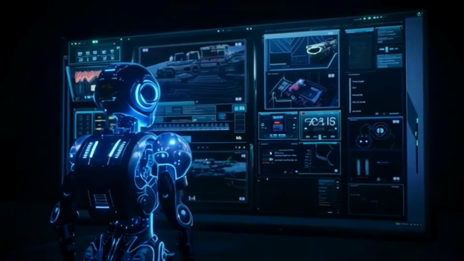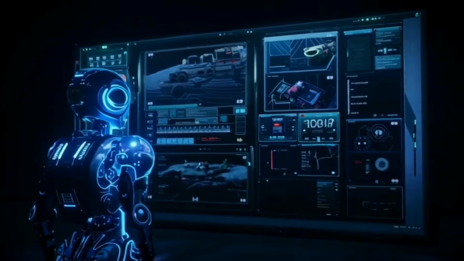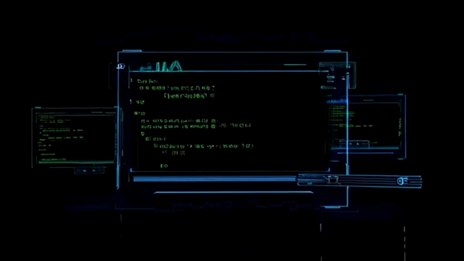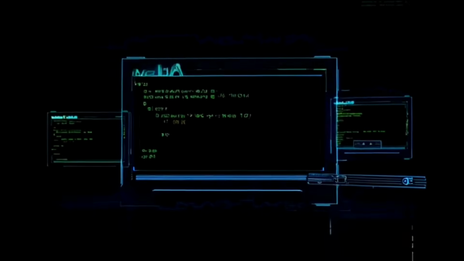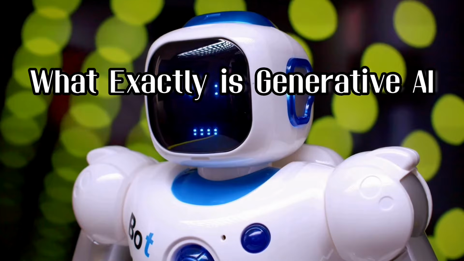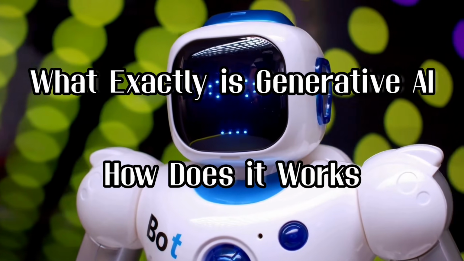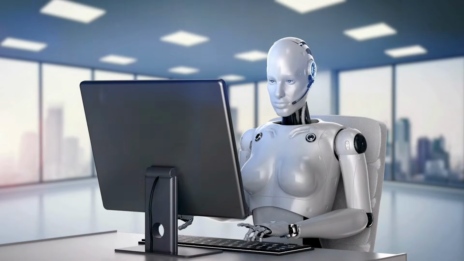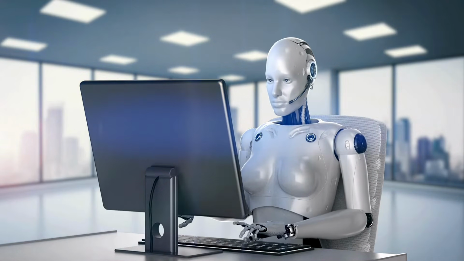Imagine a world where AI doesn't just analyze data, it creates something new, from generating realistic images to composing music, writing code, and even designing products. Generative AI is revolutionizing the tech industry. But what exactly is generative AI, how does it work, and why is it being called the next evolution in IT? Stick around because in this video, we are diving deep into this game-changing technology.